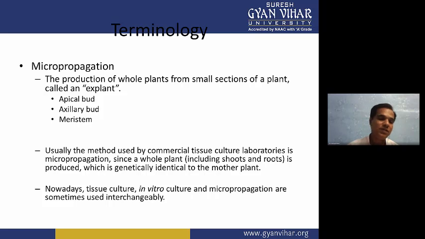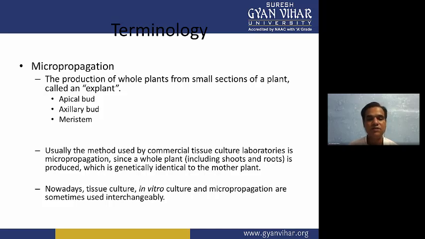Because we are propagating a single cell, and from a single cell millions of plants you are producing, the plants can be a copy of the mother cell. So if the genetic organization of all plants is the same, we are calling it a clone type of plant. So cloning.